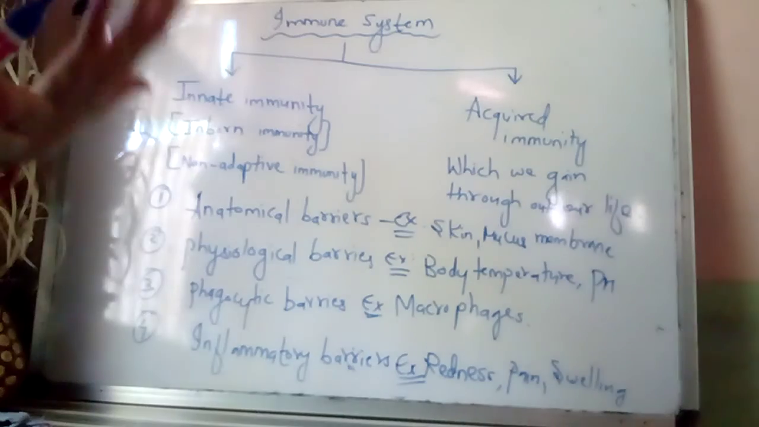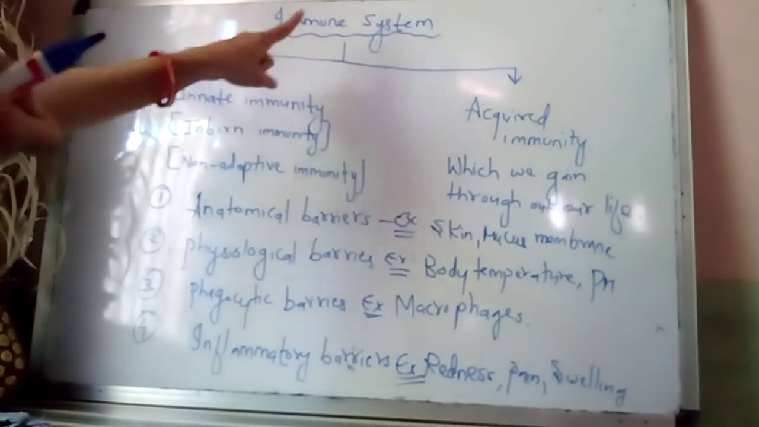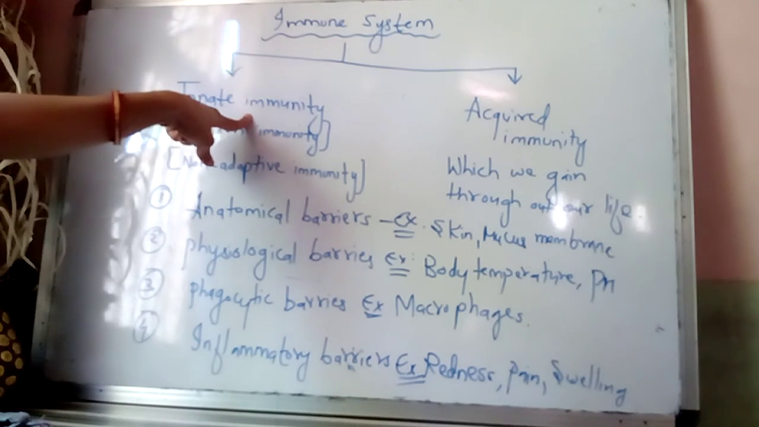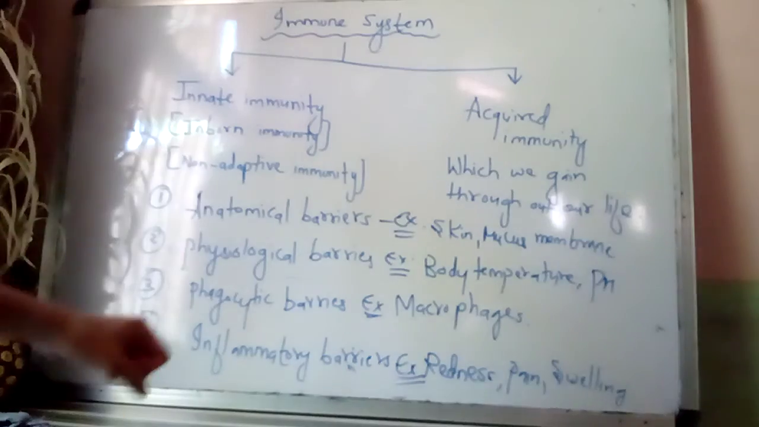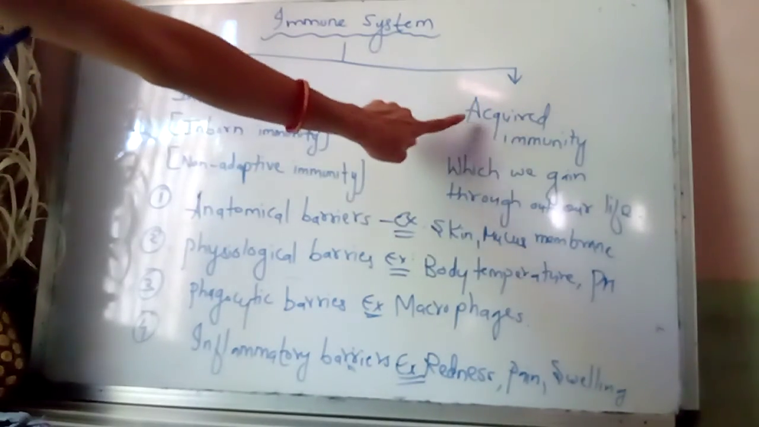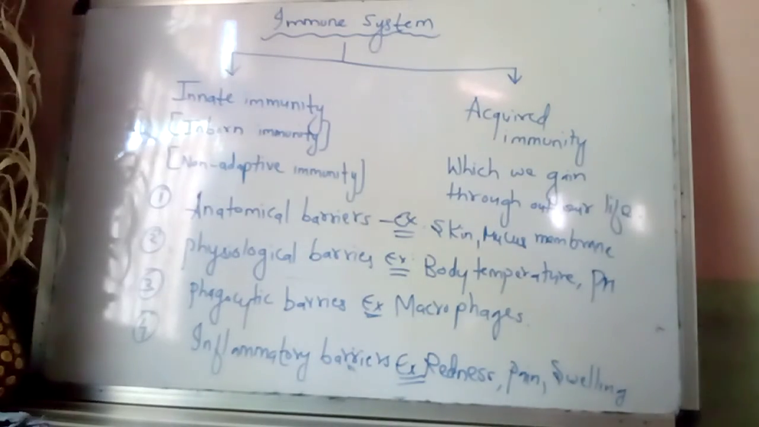So these are the basic differences between innate immunity and acquired immunity. In innate immunity, other than antibodies are used to kill the pathogen, while in acquired immunity, which we gain throughout our life, antibodies are involved to destroy the pathogen.